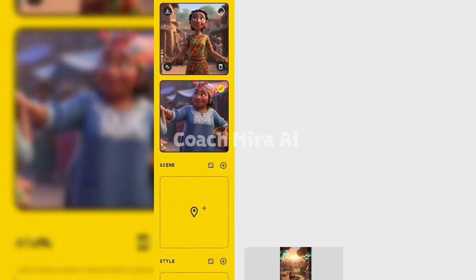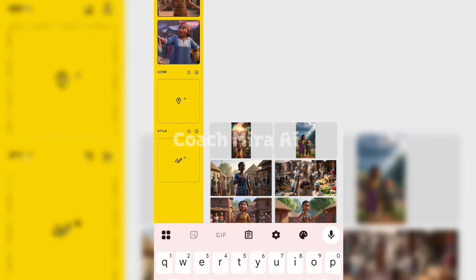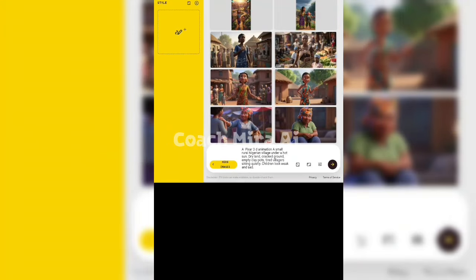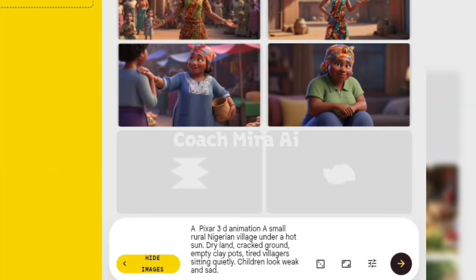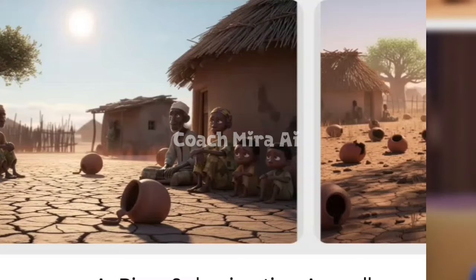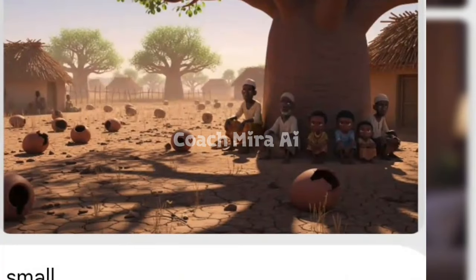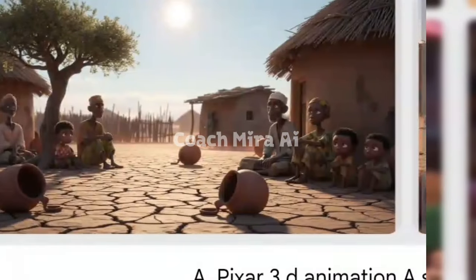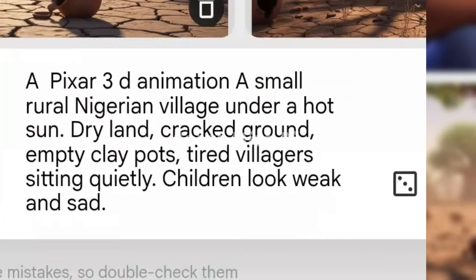So I'm not going to include this since Amina and her friend is not included in the image description. So you have to read your image description, the particular characters that are included. So these are the characters. Okay, these are the characters. So I'm going to click here and download this.